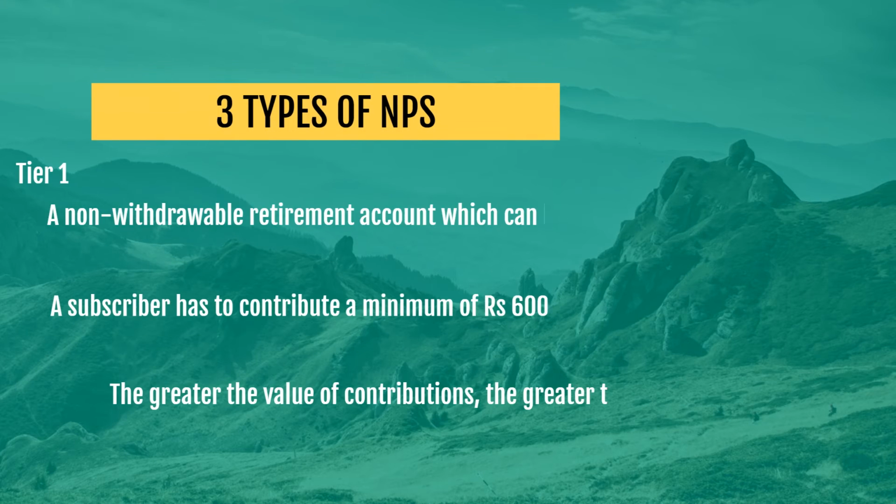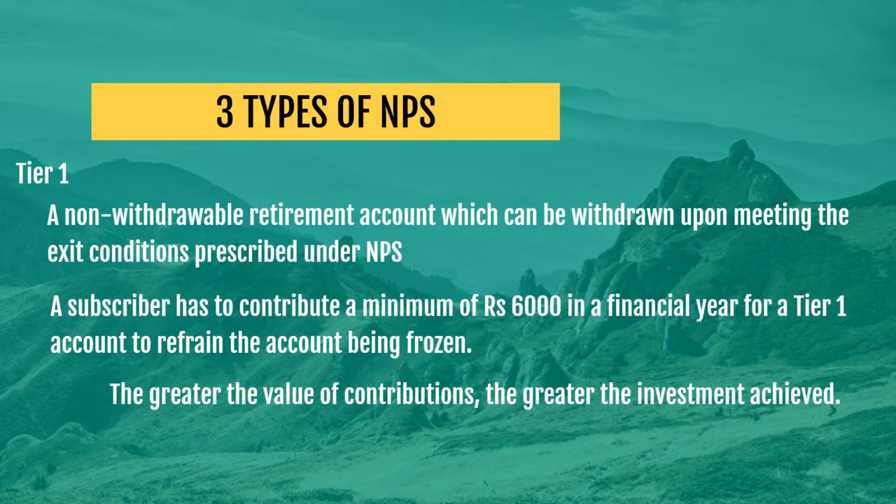In Tier 1 account, only 20% of the contribution can be withdrawn before the maturity age of 60, while the balance 80% has to be utilized for purchasing the annuity from a life insurer. On maturity also only 60% can be withdrawn.